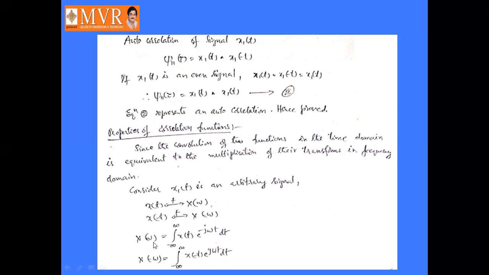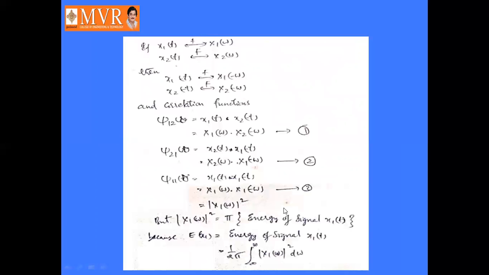How is it defined? X of omega is nothing but the Fourier transform of x of t, that is represented as integral minus infinity to infinity x of t into e power minus j omega t dt. Similarly, x of minus omega is defined as integral minus infinity to infinity x of minus t into e power j omega t dt, right?